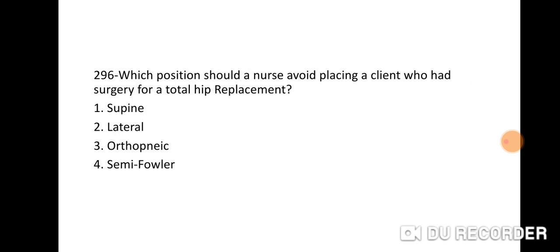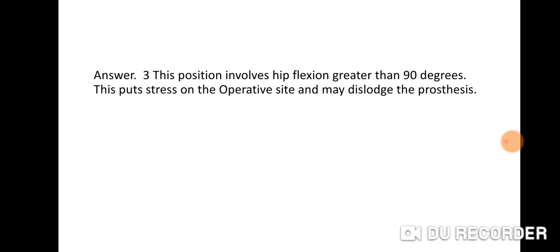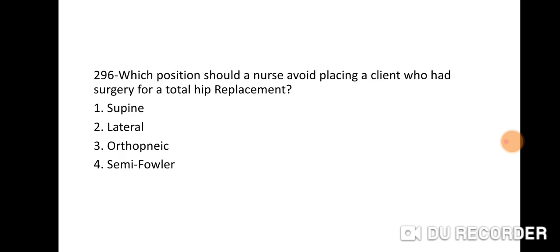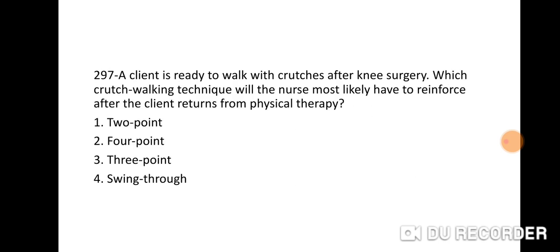Next question 296. Which position should a nurse avoid placing a client who had surgery for a total hip replacement? Option 1 supine, 2 lateral, 3 orthopneic, 4 semi-Fowler. Right answer is 3. This position involves hip flexion greater than 90 degrees. This puts stress on the operative side and may dislocate the prosthesis. Right answer is 3. Orthopneic position.